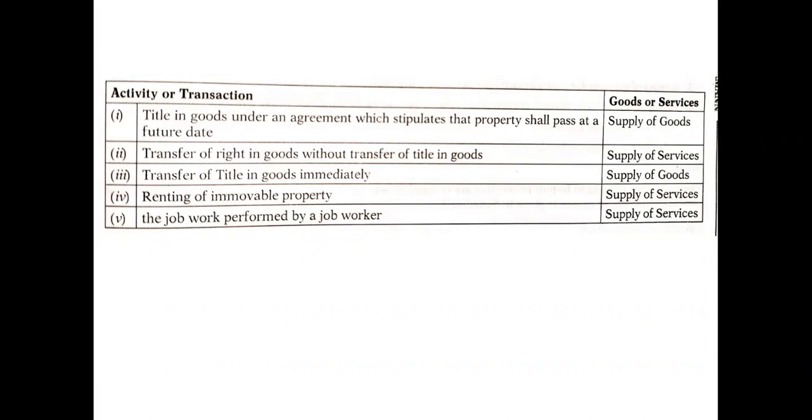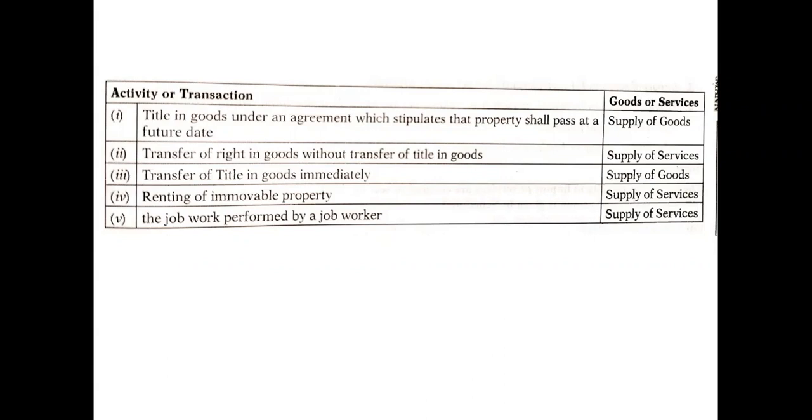Then the job work performed by a job worker. If any job work is performed by any job worker, some job has been given to the worker, and he has performed it. Now he submitted the work, and you paid consideration as money, cash, or a cheque, whatever you did.